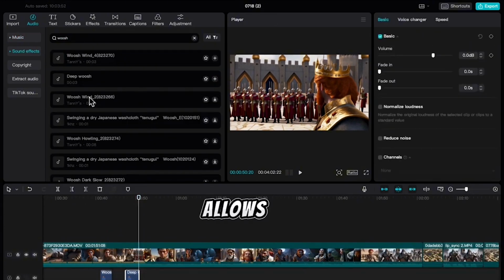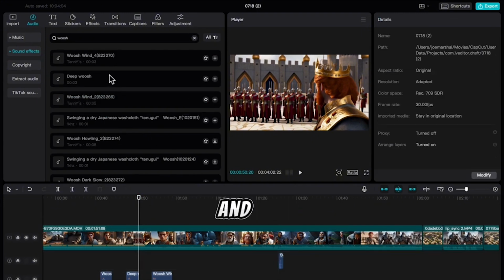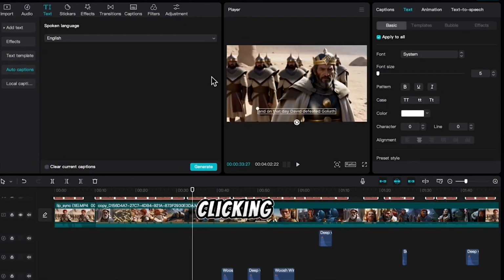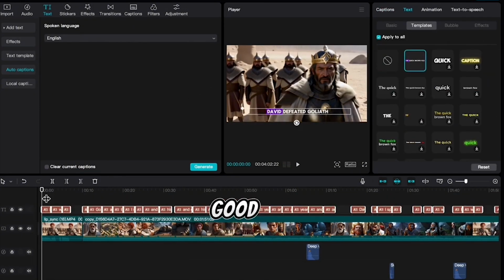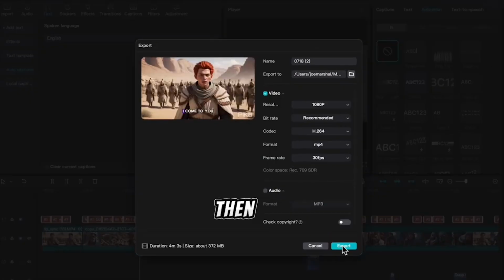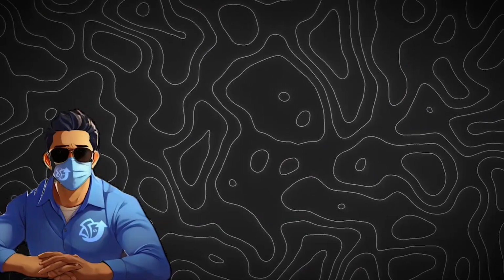CapCut also allows easy addition of captions or subtitles for better accessibility and engagement. Go to the text menu, choose Auto Captions, and explore different styles. Add animation to the text by clicking Animation and selecting your preference. Once everything looks good, click Save and let CapCut render your video. Then export the final version. Now that our video is complete, let's watch it together.